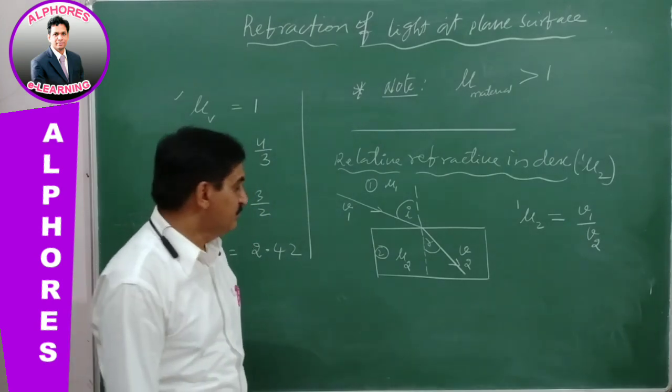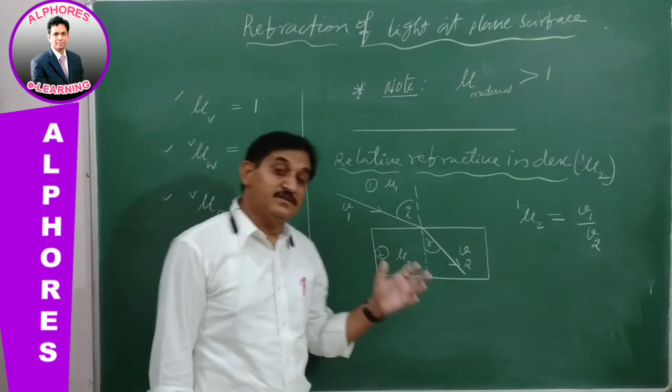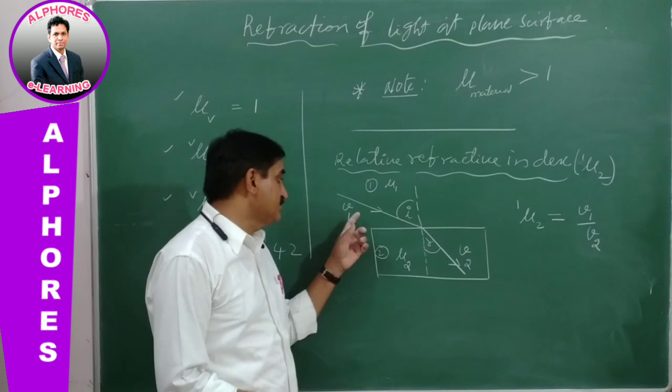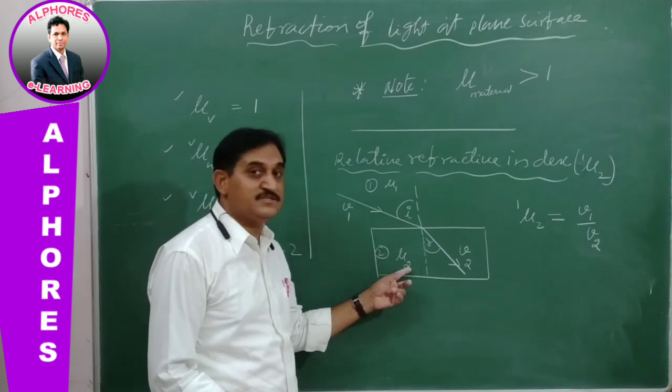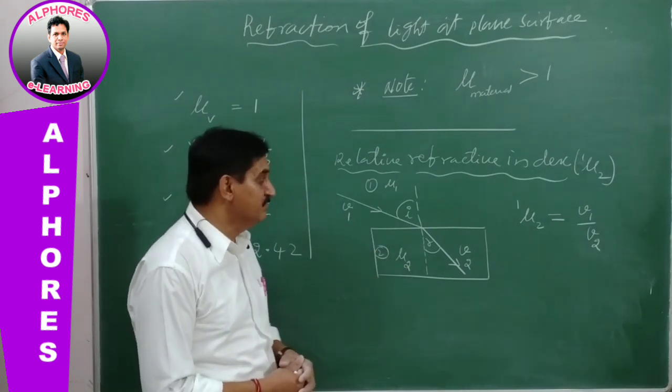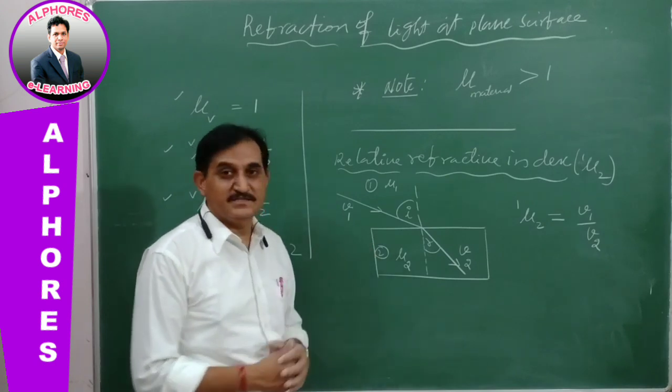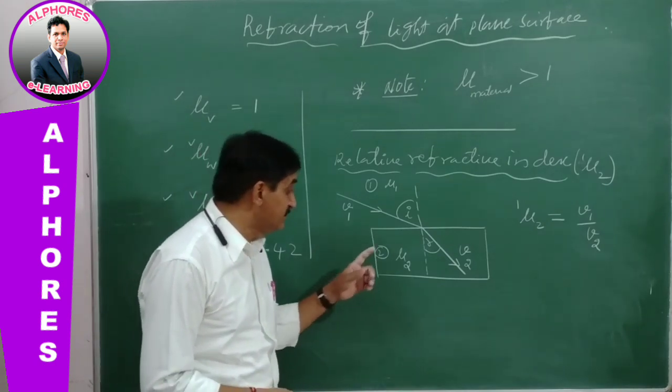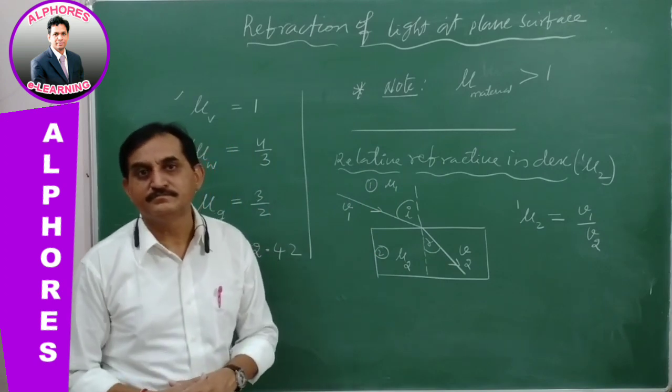V1 by V2 means the ratio of velocity of light in the first medium to the velocity of light in the second medium is defined as the relative refractive index of the second with respect to the first.